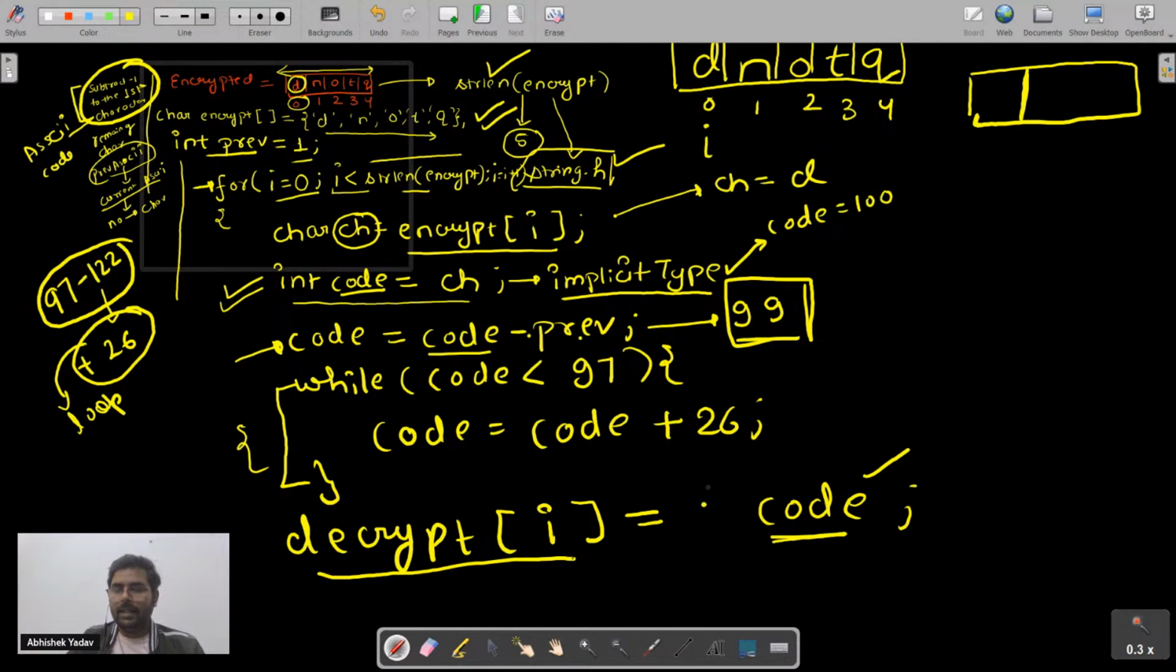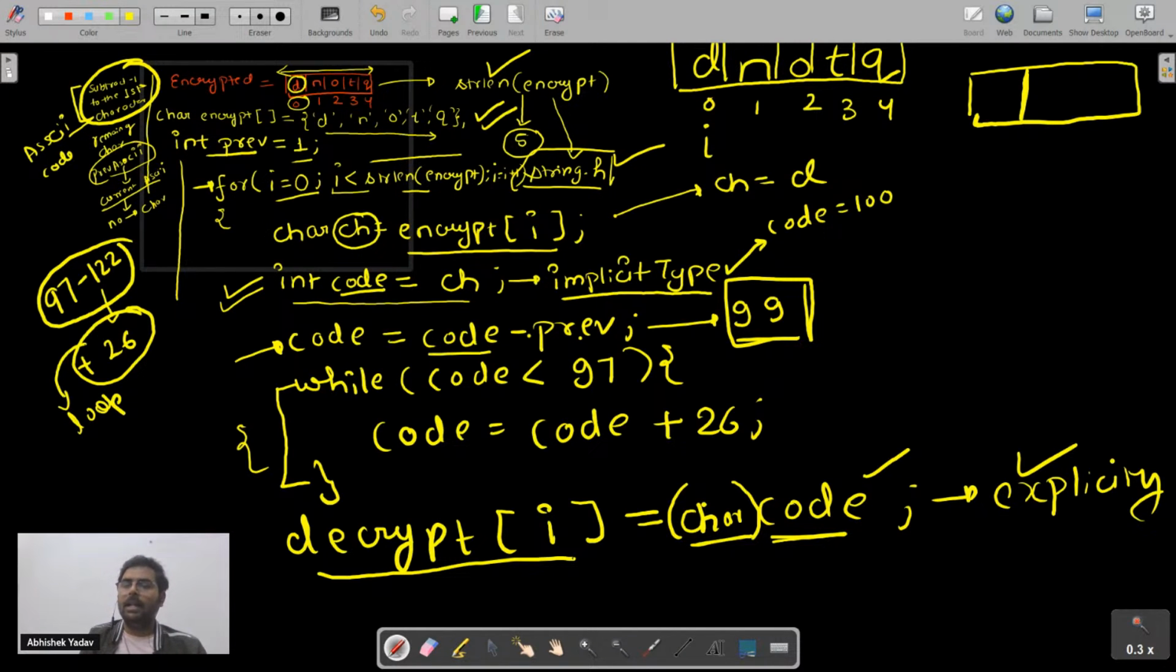So you say, what will I do? I will use explicit type conversion here. In order to use explicit type conversion, you have to write the data type here, that is char, like this. Implicit type conversion is performed by the compiler, but explicit type conversion we have to perform ourselves. We discussed this part in the second lecture, right? So we have encrypted the character, and we have decrypted the character.